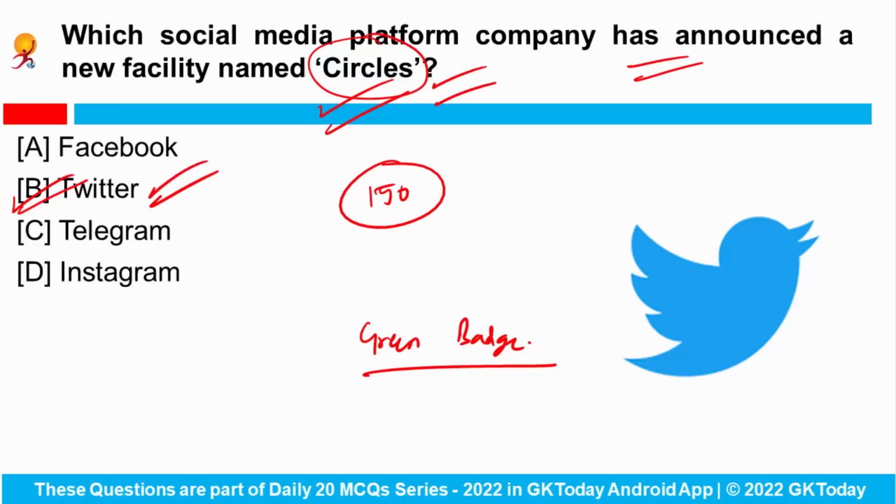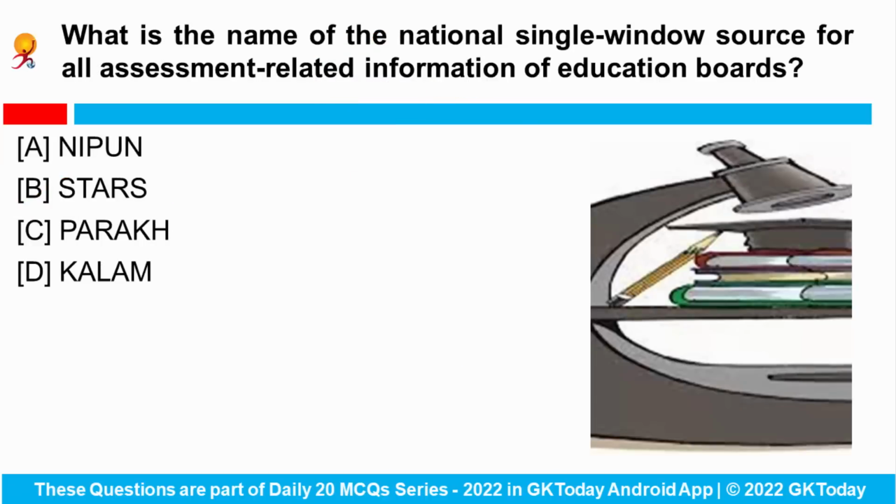What is the name of the national single window source for all assessment related information of education boards? So the name of this single window source is PARAKH. And what is the full form of PARAKH? Performance Assessment, Review and Analysis of Knowledge for Holistic Development. Okay, listen again. The full form is Performance Assessment, Review and Analysis of Knowledge for Holistic Development.